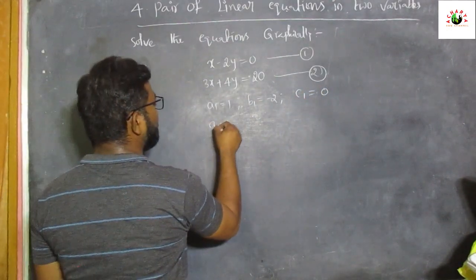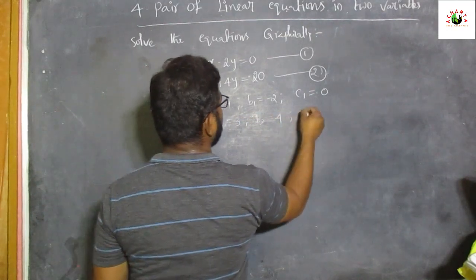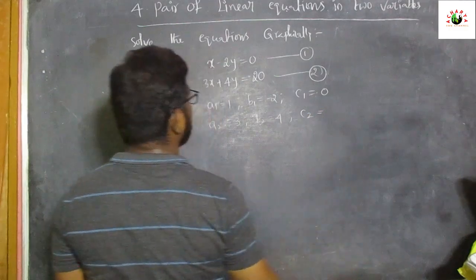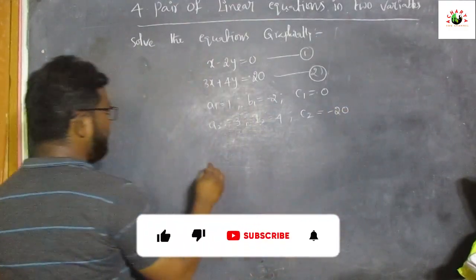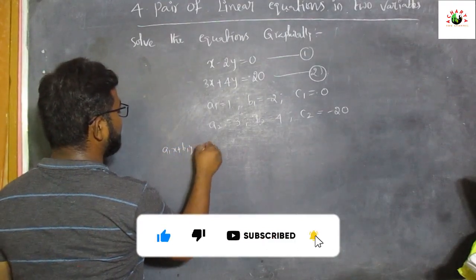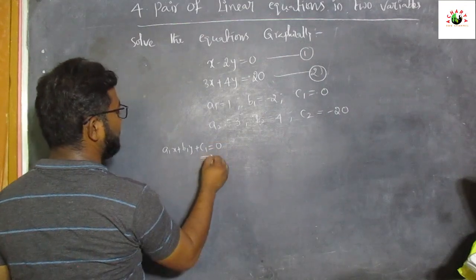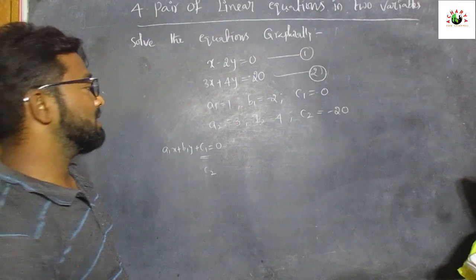Then a2 equal to 3 and b2 equal to 4, and c2 equal to minus 20. Why minus 20? The general form is a1x plus b1y plus c1 equal to 0, so if 20 comes to the left side, that is minus 20.